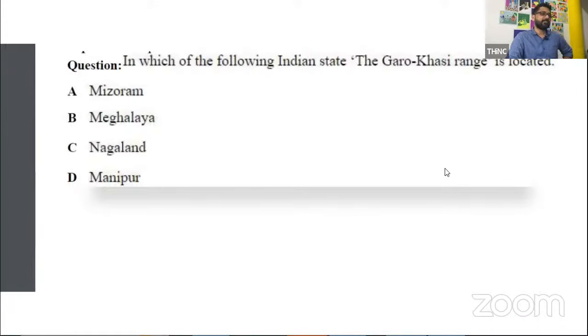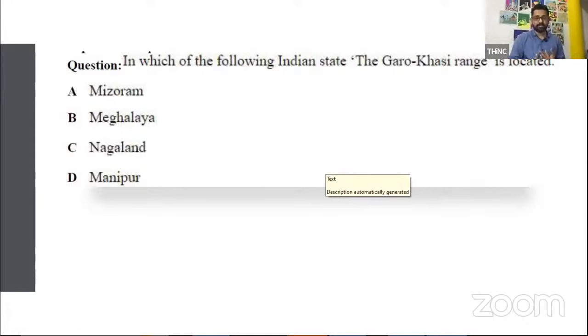Chalo, answer this. In which of the following Indian states is the Garo Khasi range located? Anyway, you might already be knowing the answer, so I don't think there's any point in hiding it. But still, in which state is Garo Khasi located? Let me know in the comment box. Let me know in the live chat. Yes, it's Meghalaya.